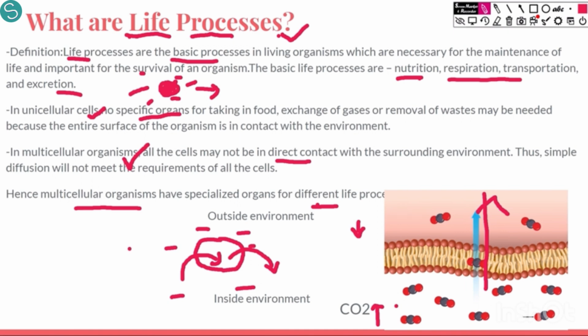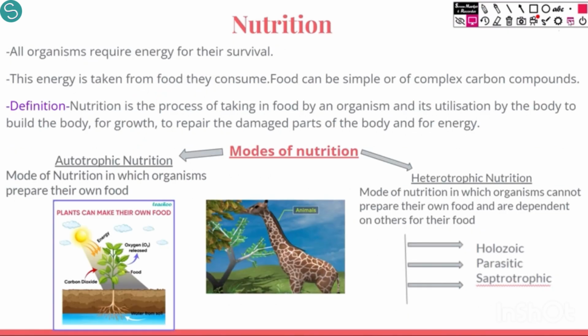This is why they have specialized organs which can transport the food from outside to the stomach, and diffusion alone is not possible in multicellular organisms. So these are life processes, the processes essential for the survival of an organism. We are going to study all the four basic life processes in detail now.